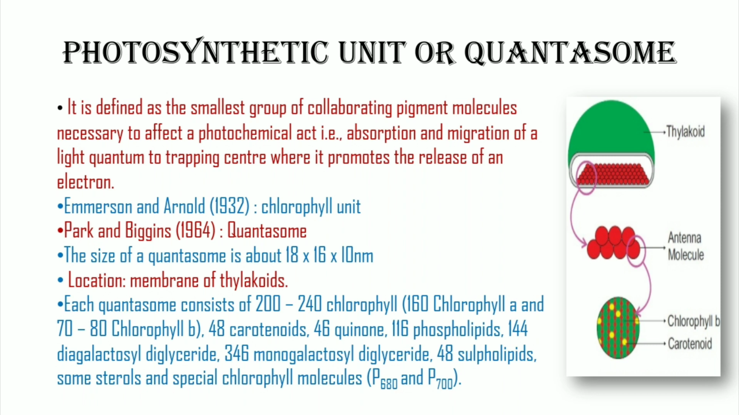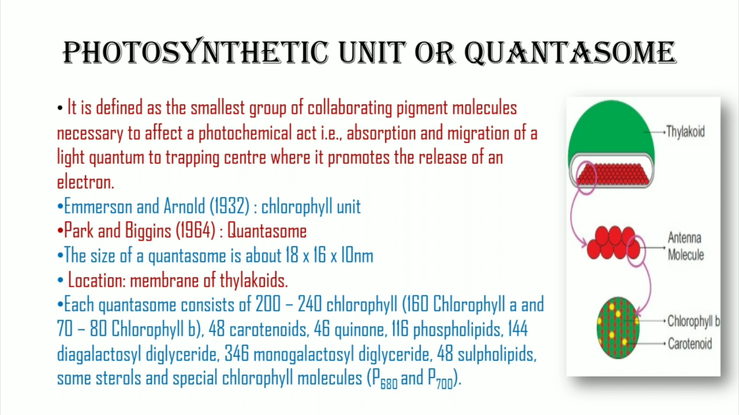Each quantasome consists of 200 to 240 chlorophylls, 48 carotenoids, 46 quinones, 116 phospholipids, 144 digalactosyl diglyceride, 346 monogalactosyl diglyceride, 48 sulfolipids, some sterols, and special chlorophyll molecules P680 and P700.